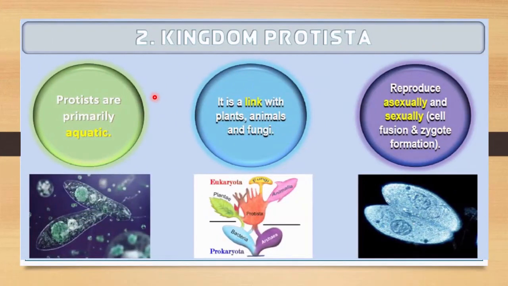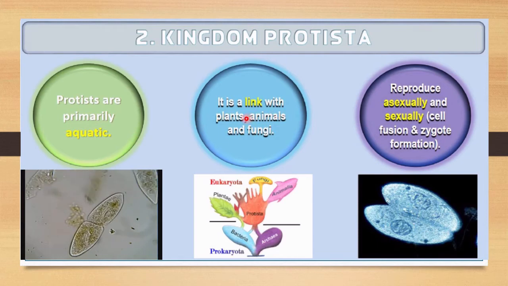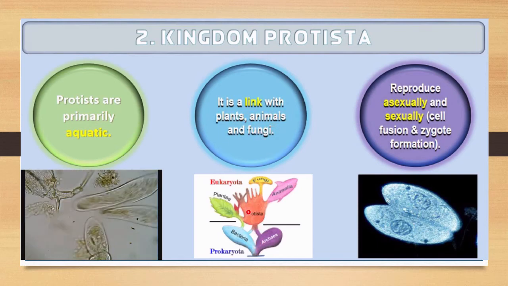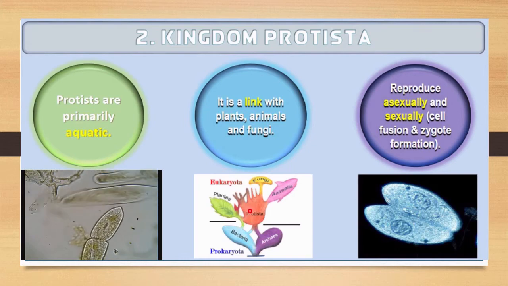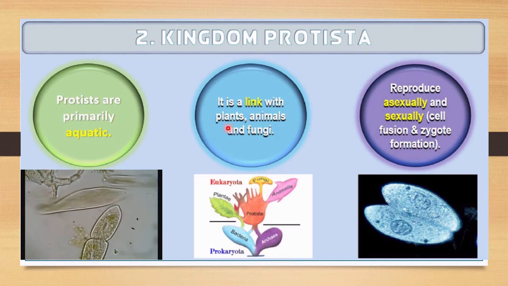The next characteristic of members of kingdom Protista is that protists are primarily aquatic, which means mostly they are aquatic. It is linked with plants, animals and fungi. Here you can see, this is the Protista, and they may link with the animals, even with the plants and even with the fungi. So they are interlinked with plants, animals and fungi.